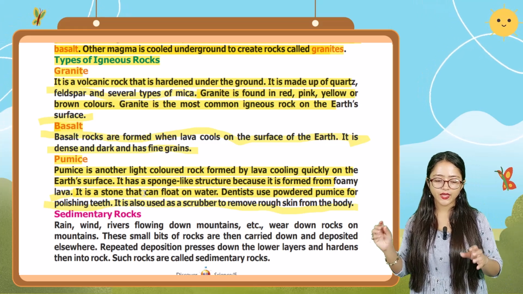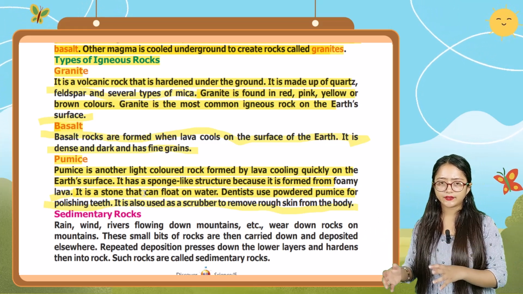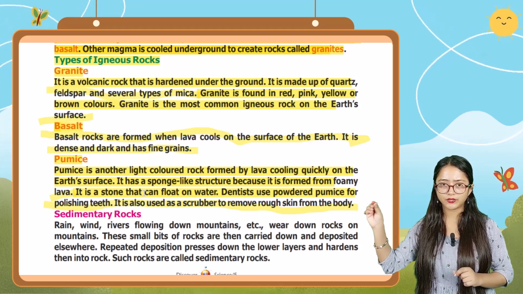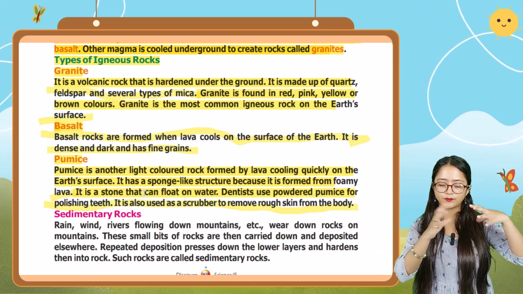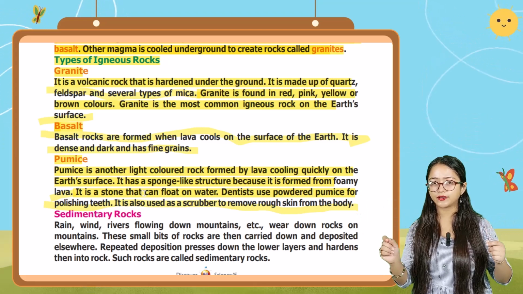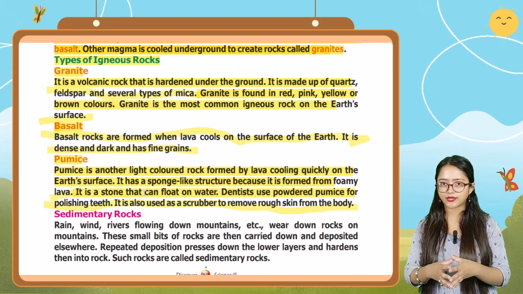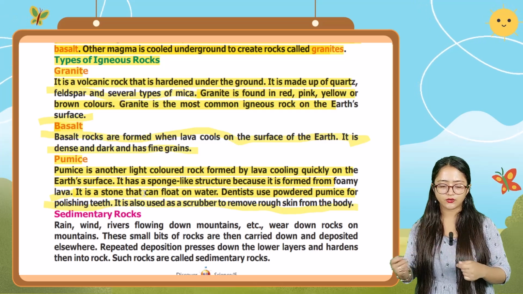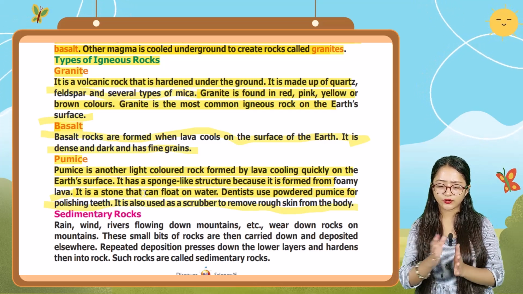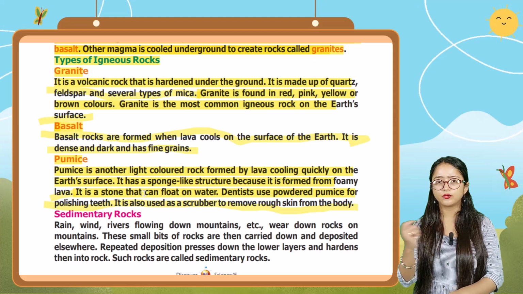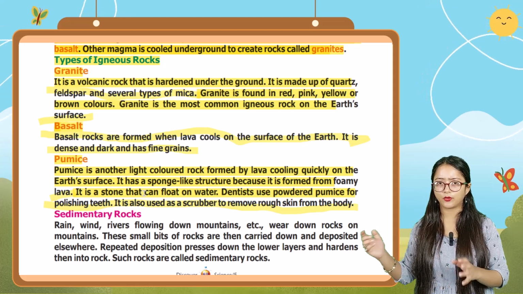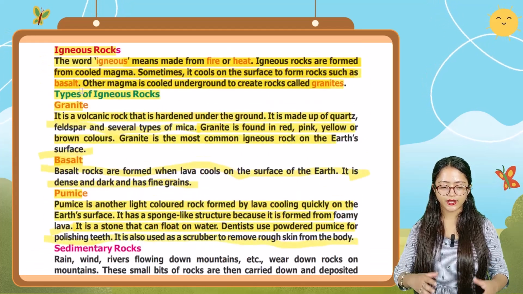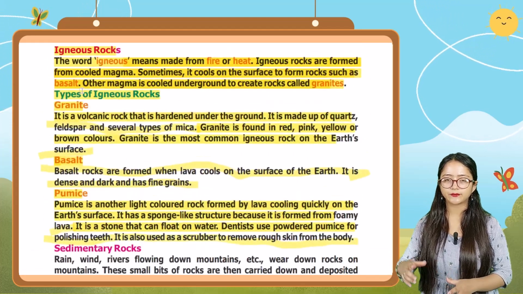And it is a stone that can float on water, and dentists use powdered pumice for polishing teeth because it is white in color. So dentists use this pumice to polish the teeth. This pumice is also used as a scrubber to remove the dead skin or rough skin from your body, to clean your skin. So granite, basalt and pumice are the types of igneous rock.